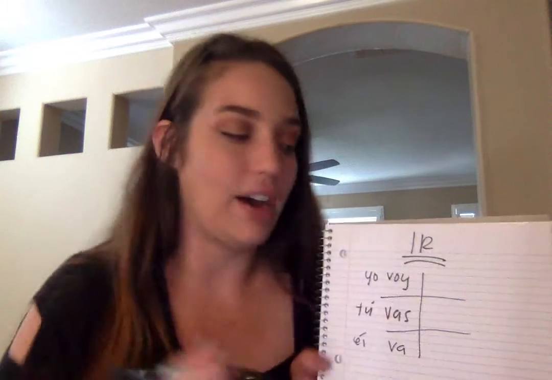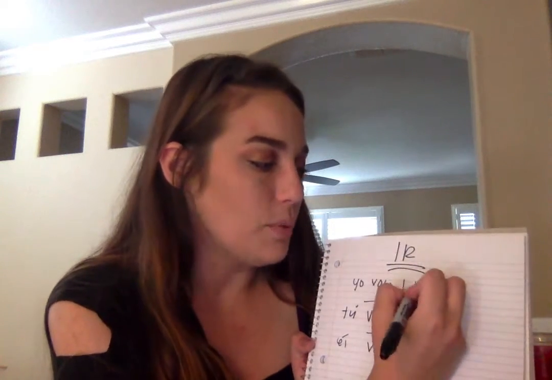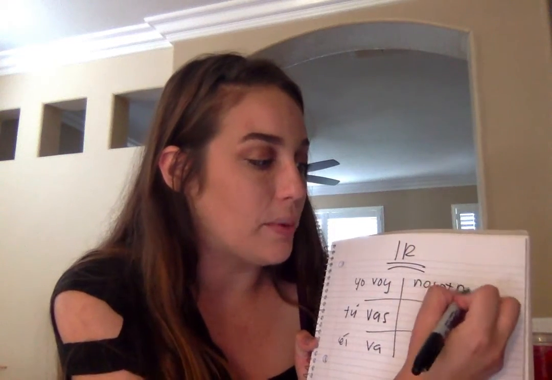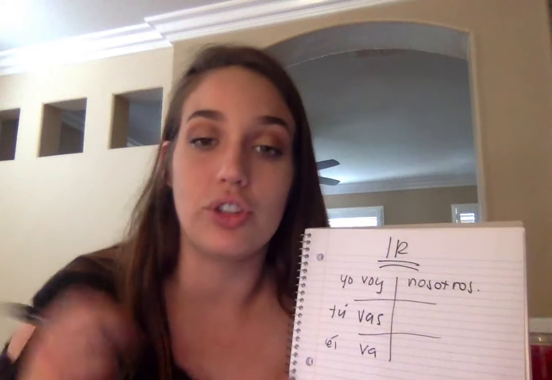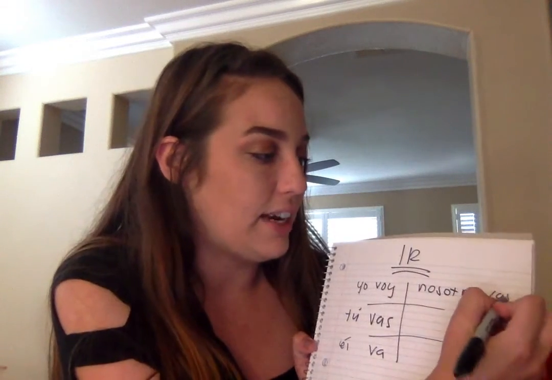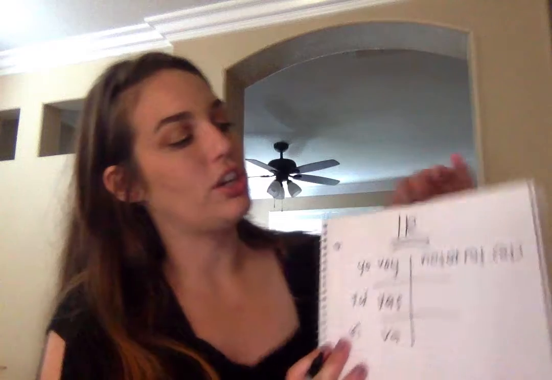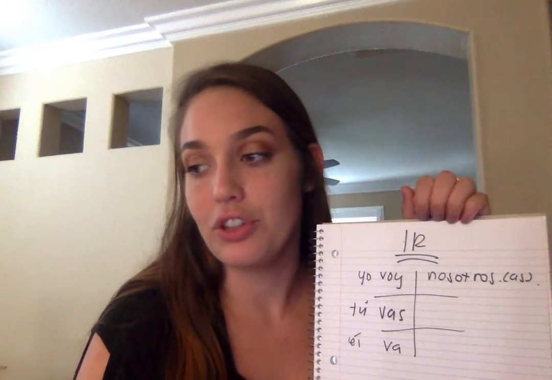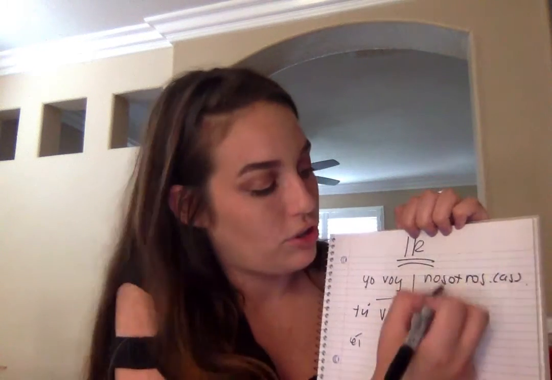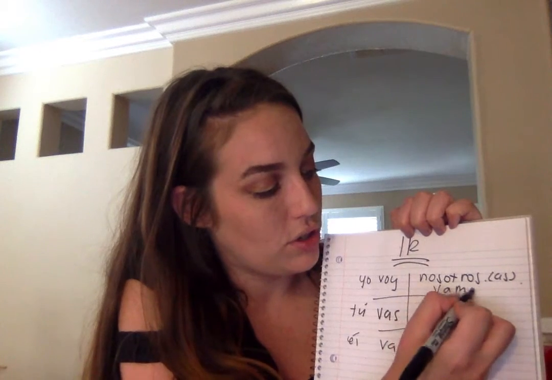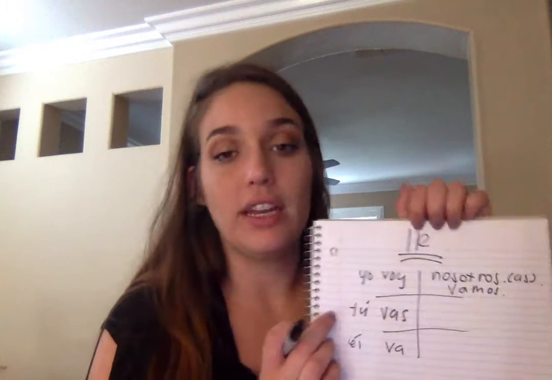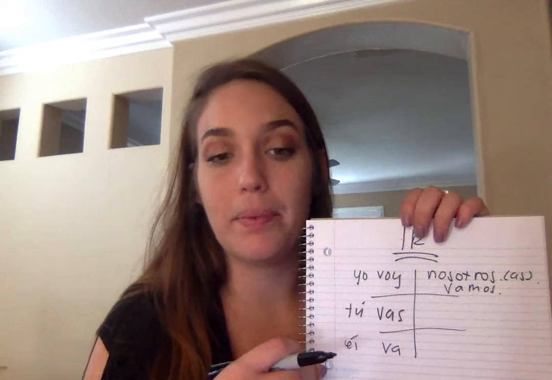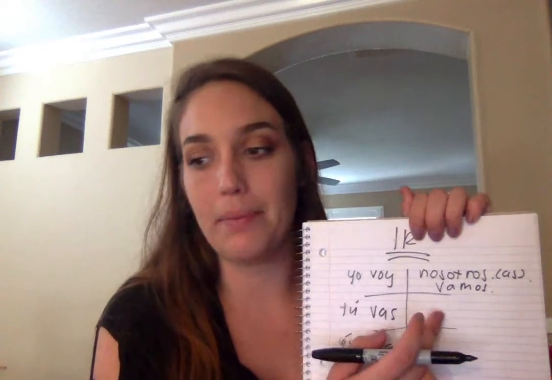We is plural of I. So we have nosotros. But remember, if it's all girls, we're going to put nosotras at the ending, right? All right, and then to conjugate ir for nosotros, it's going to be vamos. Vamos. So we have yo voy, tú vas, él va, y también nosotros vamos.